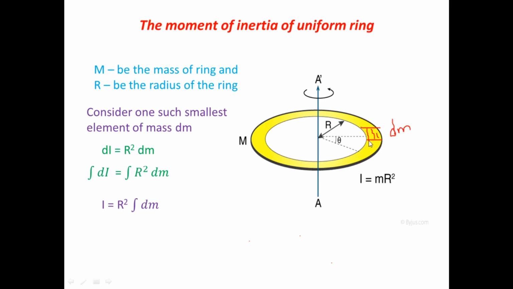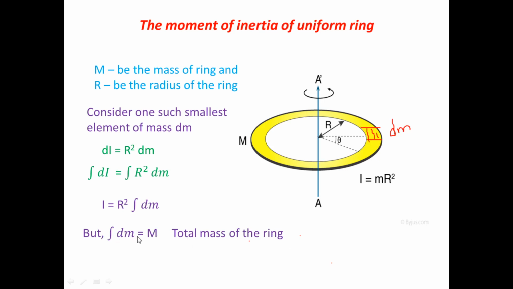This is the first particle of mass dm, the second particle again has mass dm, the third particle again has mass dm. When we add all the masses of the smallest elements, we definitely get the total mass of the rigid body. So the integration of dm is equal to capital M, the total mass of the given ring.